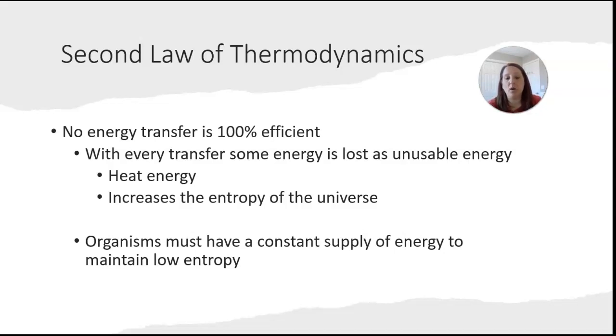But a lot more ATP potentially could be produced if that process was 100% efficient, but it's not. Some of that chemical stored potential energy will be lost and will increase the entropy in the universe. So that is it for the second part of the chapter on thermodynamics. In the next part of the chapter, part 3, we will focus on ATP.